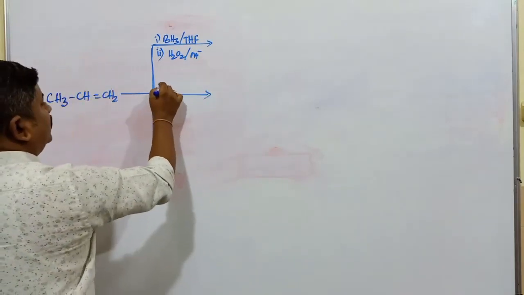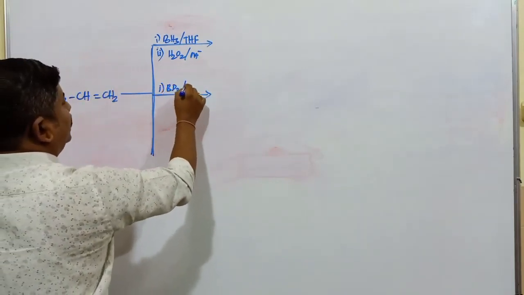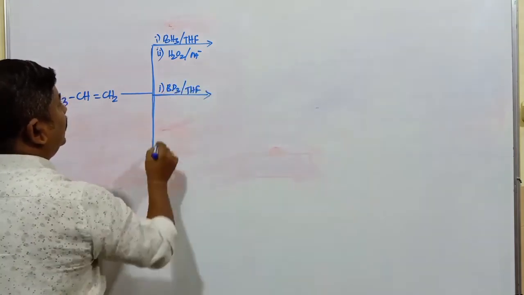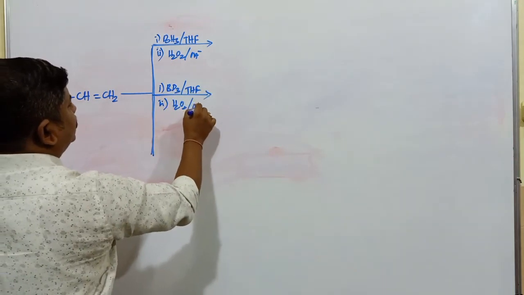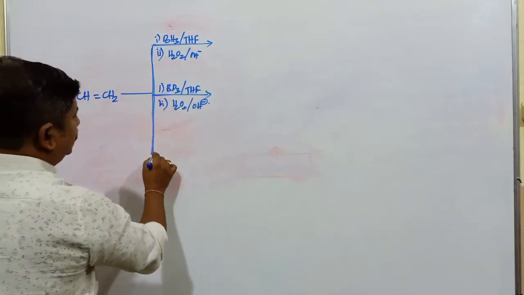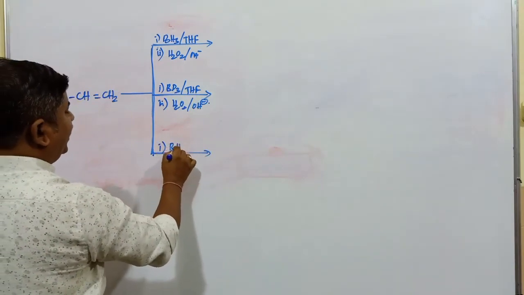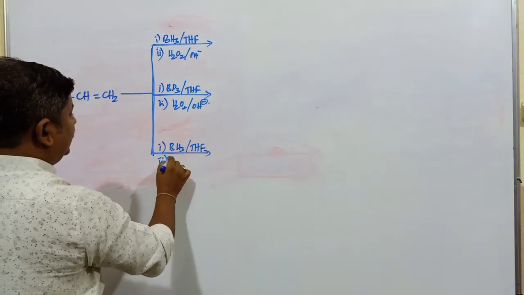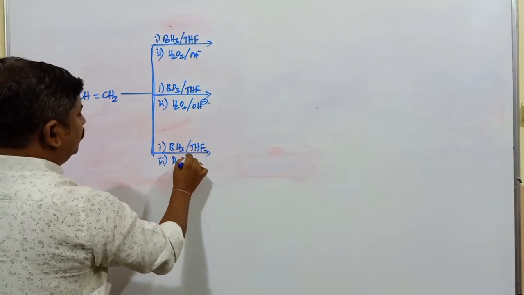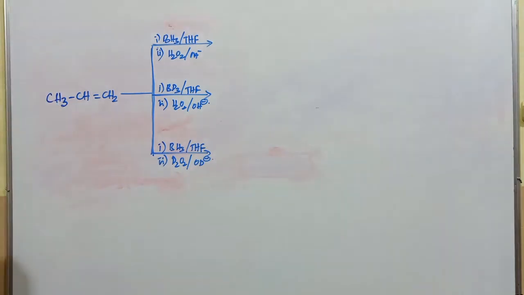Second one, this is BD3 THF, and next one H2O2, this is OH minus. Third one, this is BH3 THF. Second one, it is D2O2, next one OD minus. What's the difference in case of these 3 sets of reagents?